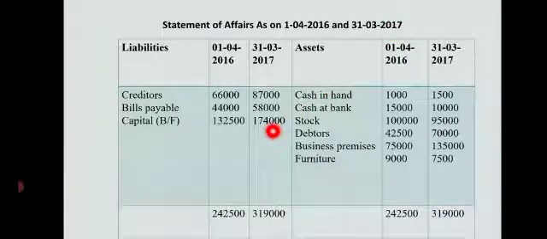So depending upon the problem, read it carefully and find out whether you are supposed to prepare the statement of affairs at the beginning as well as at the end. Then you are supposed to ascertain both capital at the beginning and capital at the end of the financial year.